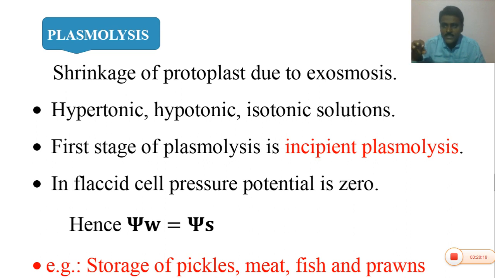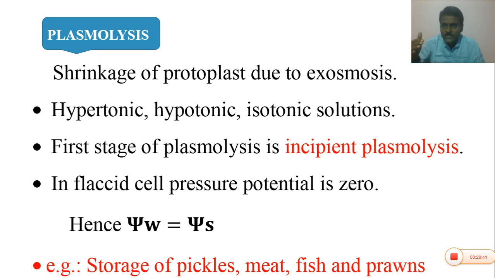Hypertonic solution is the more concentrated solution. Please note down the point. Hypertonic is the more concentrated or high concentrated solution. Hypo means low. Hypotonic means low concentrated solution. Isotonic means equal concentrated solutions.